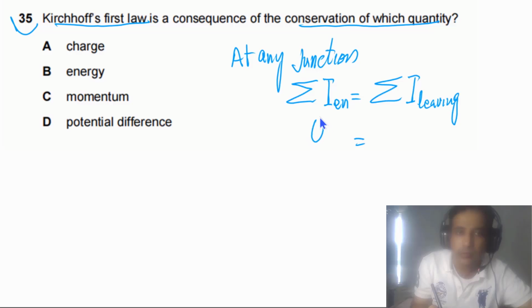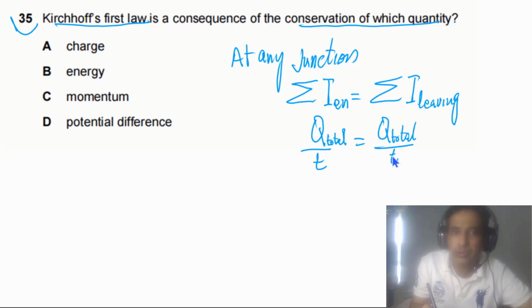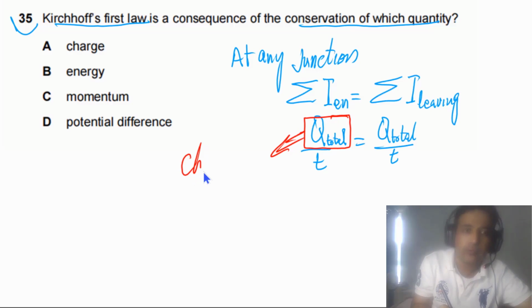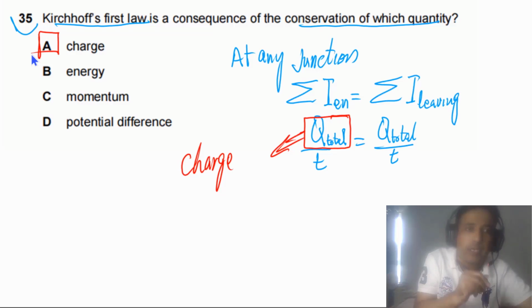Current is equal to Q over T, so total Q in a given period of time over time has to be equal to total Q over the given period of time. So it simply means that the first law is based on conservation of charge, meaning total charge remains constant. So the answer for this question has to be A.